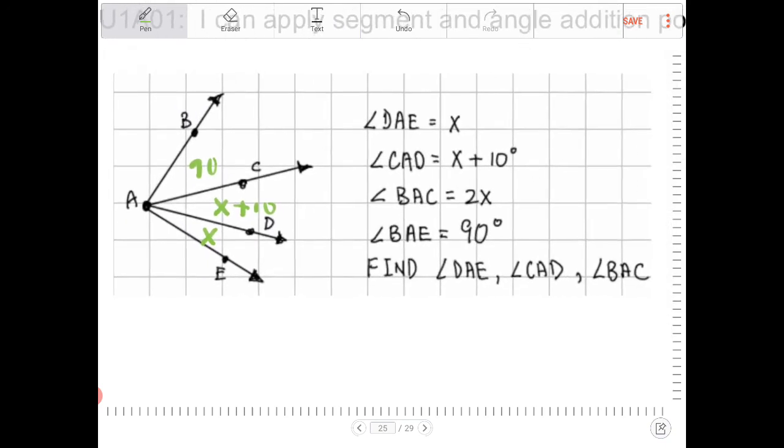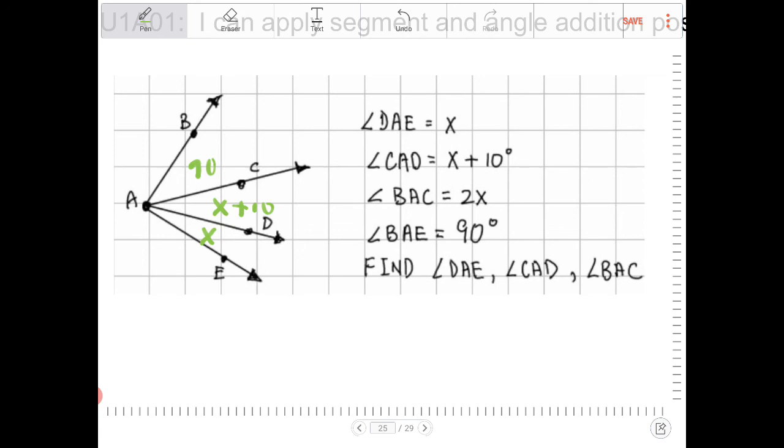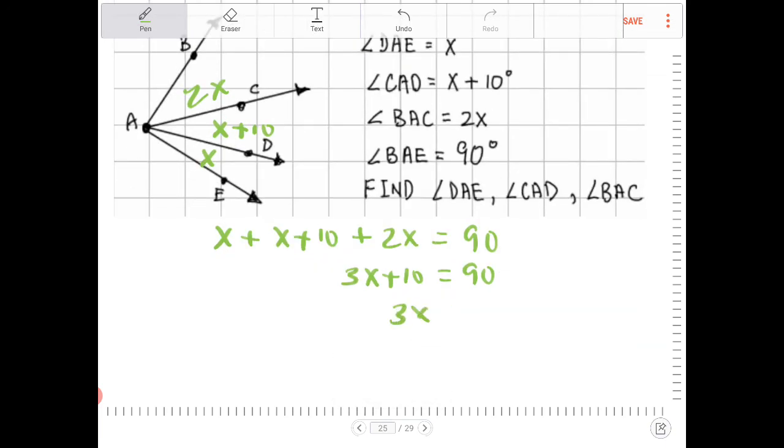So if I add all these 3 up, I'm sorry, not 90. This should be 2x. So if I add all 3 of these up, this should give me angle BAE. So x plus 10 plus 2x, that should give me 90. So if I add them all up, I'll have 3x plus 10 is equal to 90. Subtract both sides by 10. 4x is equal to 80. I'm sorry, not 3, that should be 4. Divide both sides by 4. I'll end up with x is equal to 20.